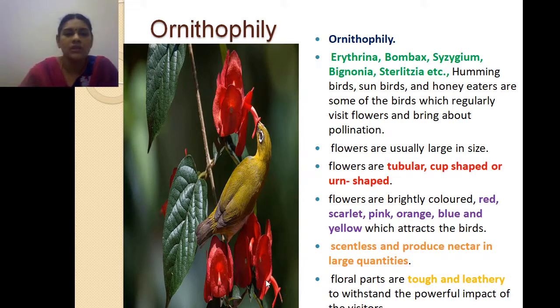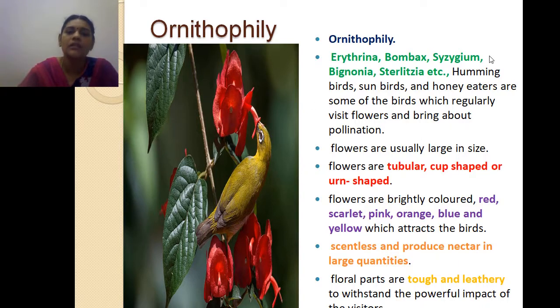So if you are seeing ornithophily, the pollination caused by birds is called ornithophily. What are the plant varieties that are pollinated by birds? That is Erythrina, Bombax, Syzygium, Bignonia, Strelitzia, etc. And along with this, you could have heard of hummingbirds, sunbirds, honey eaters. These are all the birds that visit the flower and bring out the pollination.